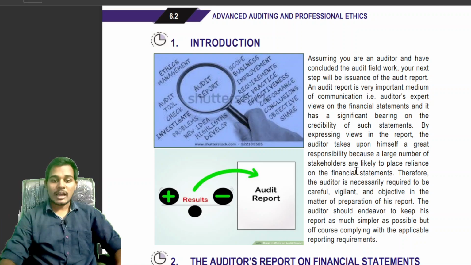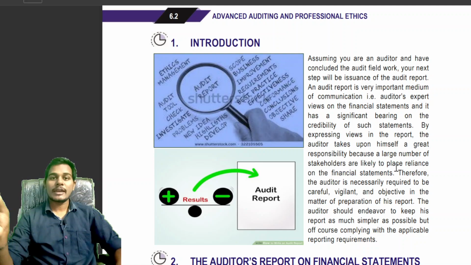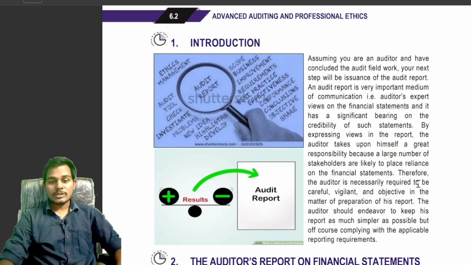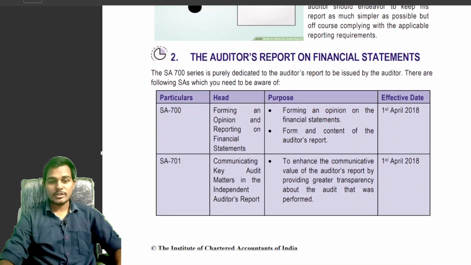That is why the audit report is very important. So the auditor has to be careful, vigilant and objective in the preparation of the report. Okay students, this is the introduction relating to the audit report.